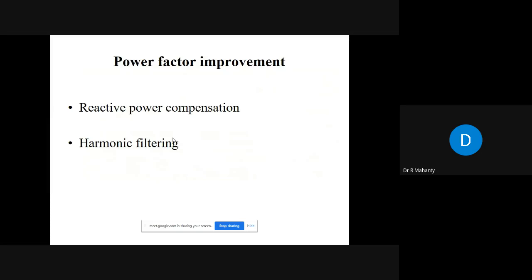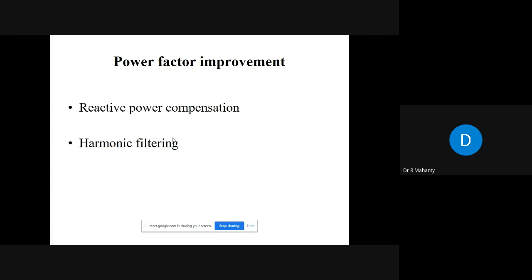Okay, so there are two things for power factor improvement. The first one is reactive power compensation, and the second one is harmonic filtering. If the load is a linear load, in that case, you do not need to do harmonic filtering. Only the reactive power compensation is enough.